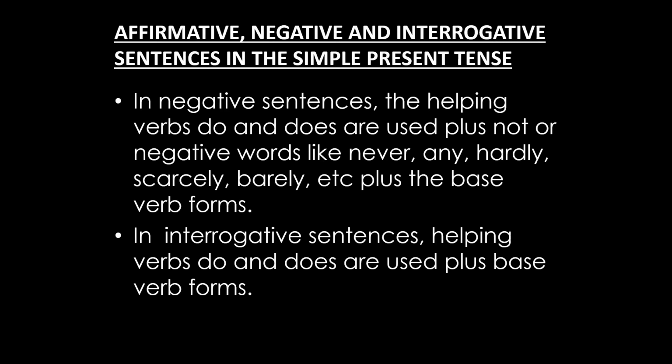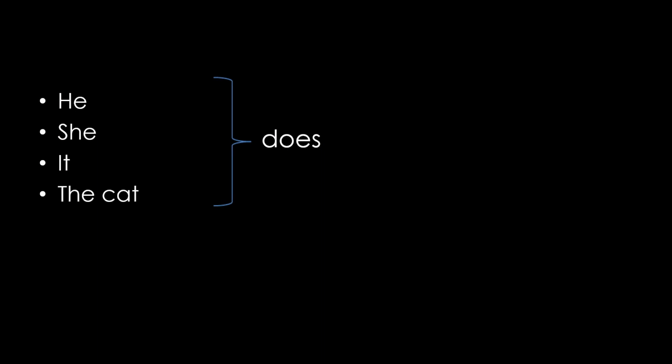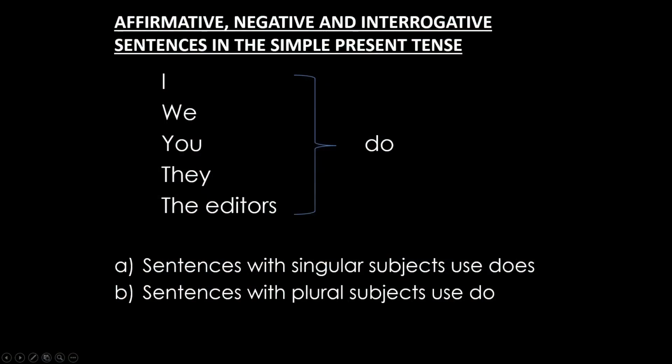In interrogative sentences, we are going to use do and does. Then we are going to use the base form of the verbs. Remember that we are in the simple present tense. So as I was telling you, when we have singular subjects, he, she, it, the cat, the monkey, a cartoonist, an editor, there we are going to use the helping verb does.